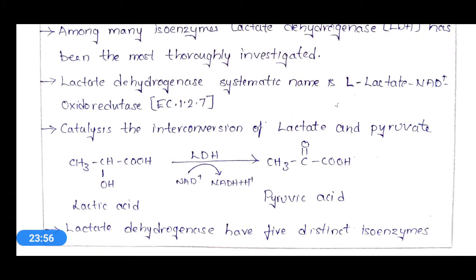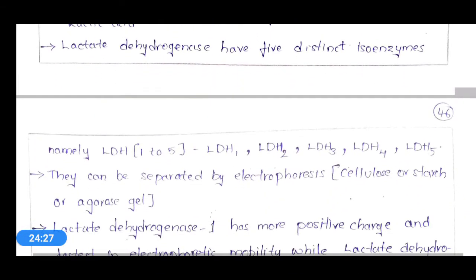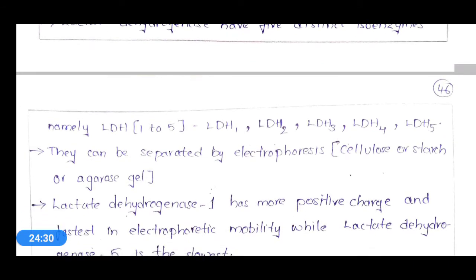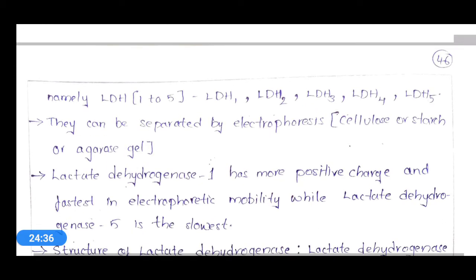In the reaction, lactic acid, or lactate, is converted into pyruvic acid, catalyzed by the isoenzyme lactate dehydrogenase, which requires NAD plus for its activity, and pyruvic acid is formed. Lactate dehydrogenase has 5 distinct isoenzymes, namely LDH1, LDH2, LDH3, LDH4 and LDH5.